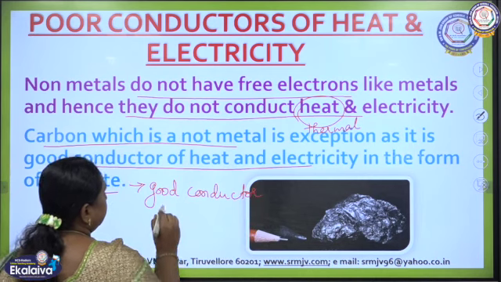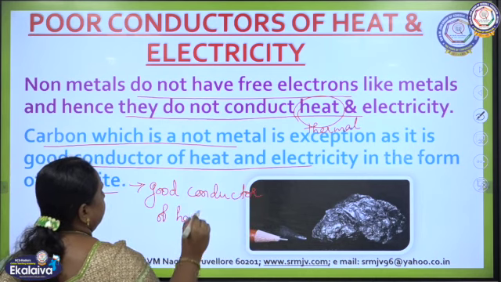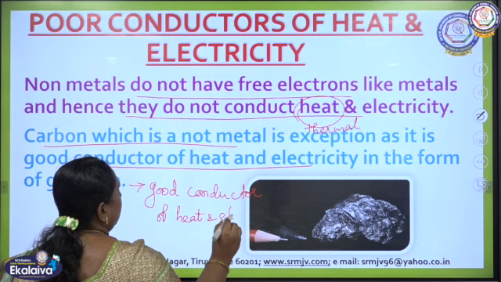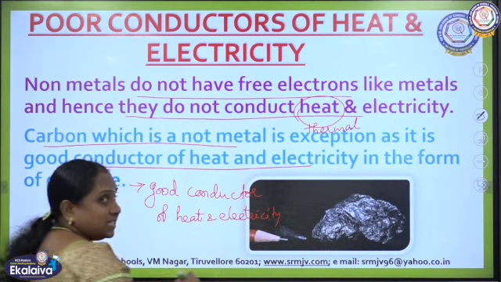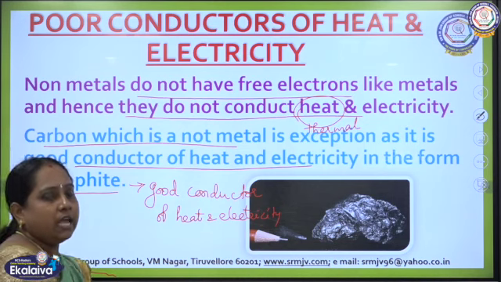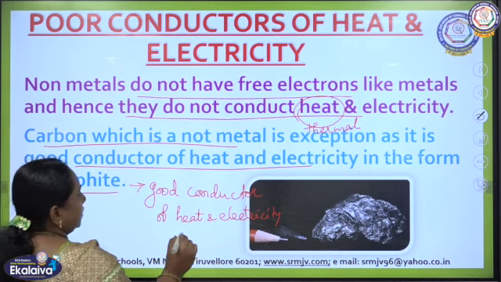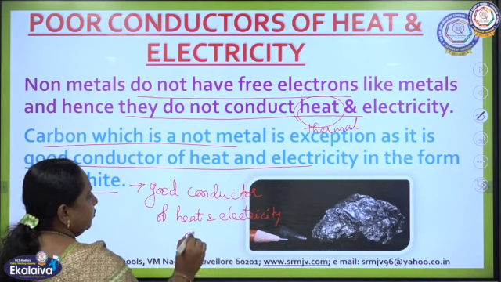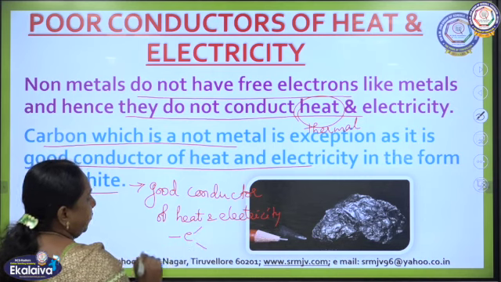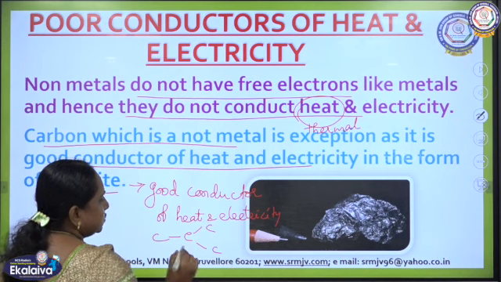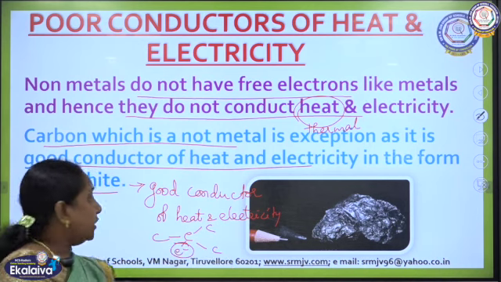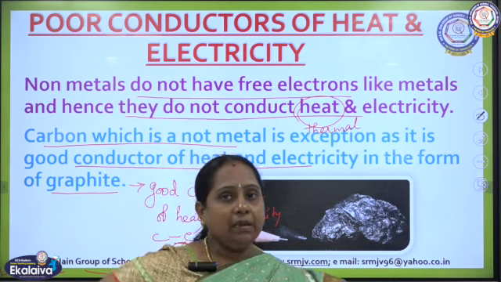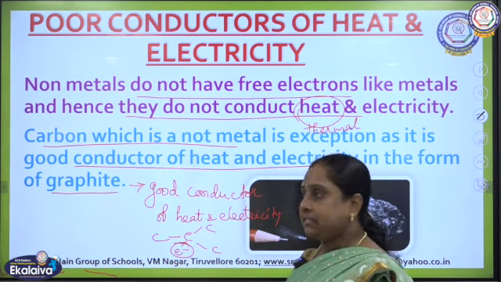Okay, good conductor of heat and electricity. So, why is it able to conduct electricity and heat? Because the structure of graphite shows it has free electrons. Okay. So, if you check the structure of graphite, actually one carbon atom is bonded with 3 more carbon atoms, so that 1 electron is free here. Okay. So, the free electrons will help graphite to conduct electricity.